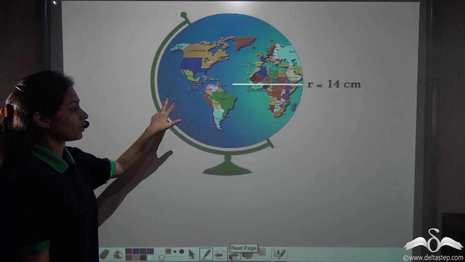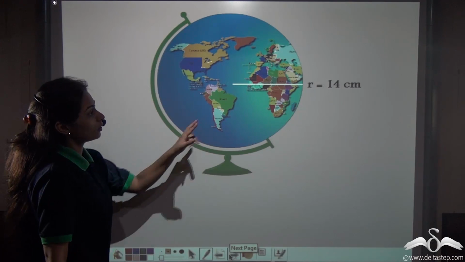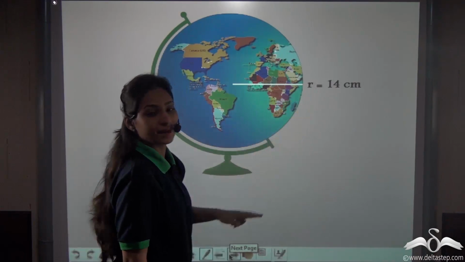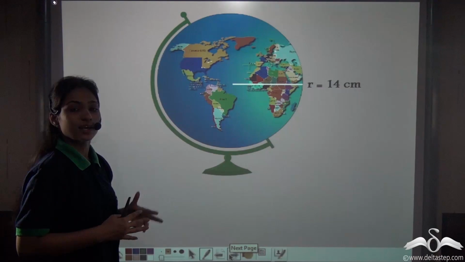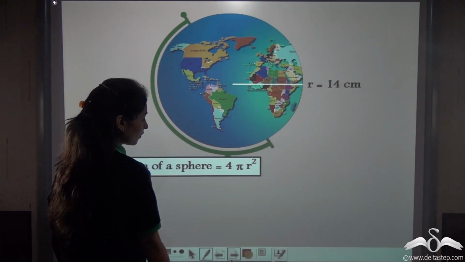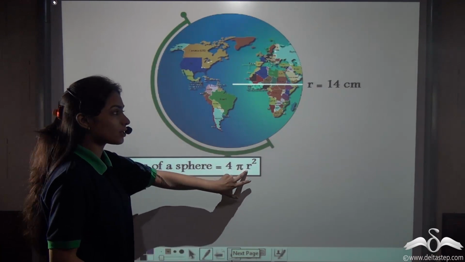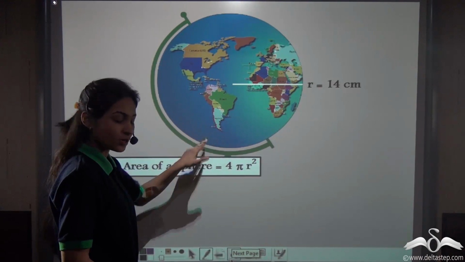So now you can find out the surface area of the globe. We were supposed to do it in the beginning. So now we found out that the radius of this globe is 14 centimeter. So now find out the surface area yourself. Well, we know that the surface area of any sphere is what? 4 pi r square, where r is the radius of the sphere.